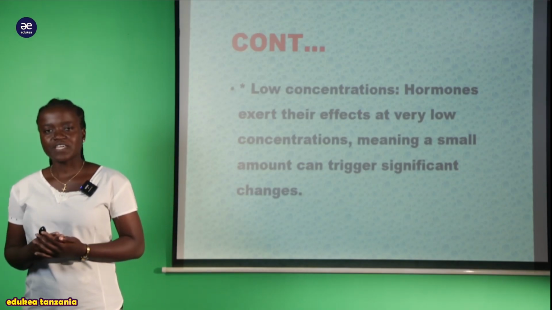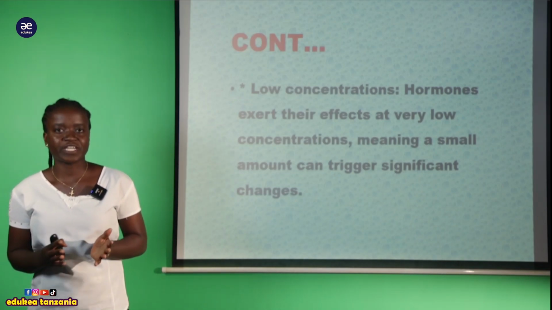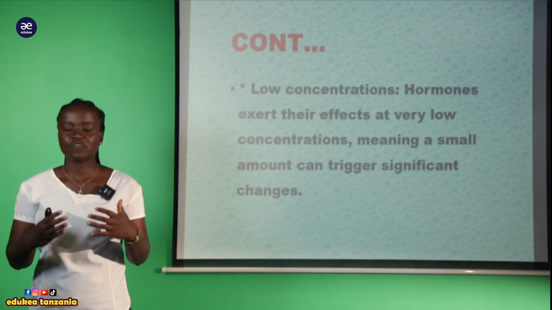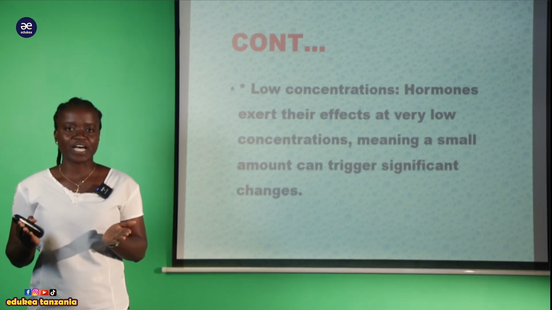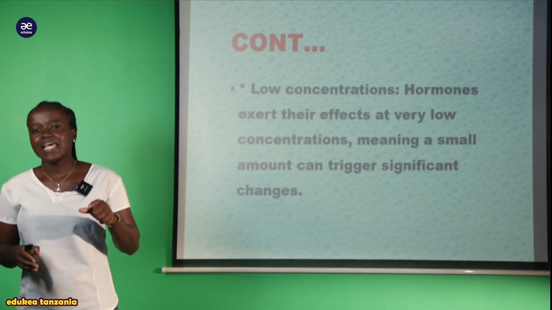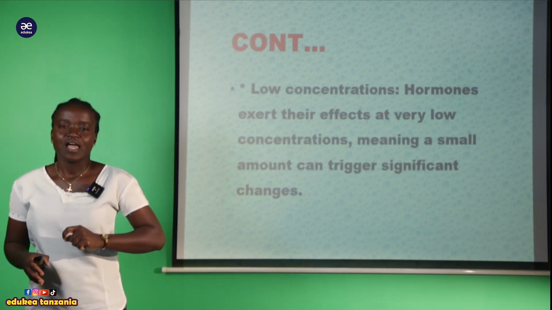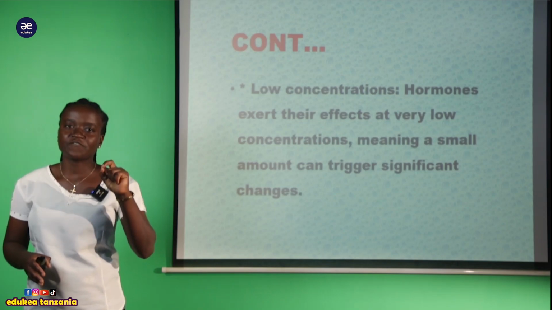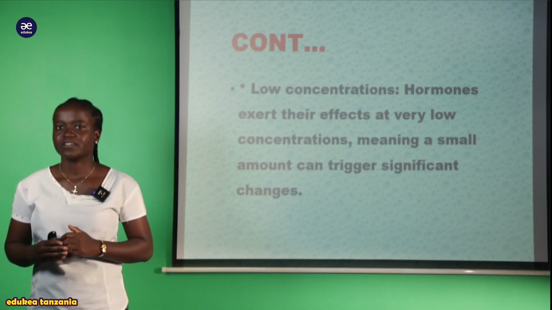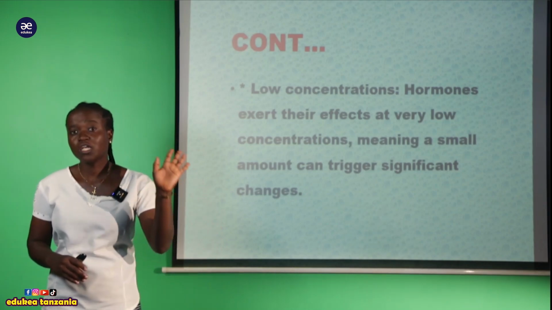For example, the hormone which are responsible for maturation of the uterine wall, for menstrual cycle, for preparing for a newborn child within the stomach of a female, tunasema kwamba ile hormone hata kama ikibi produce at small concentration, lazima iende ikafanye function yake effectively and properly, and that is the characteristics of all hormone.